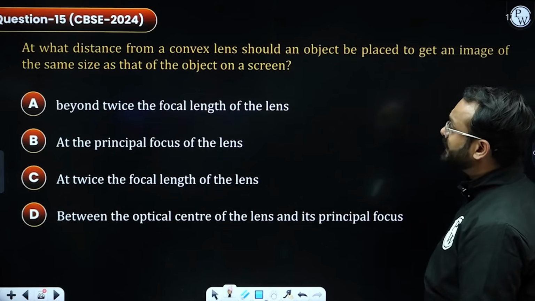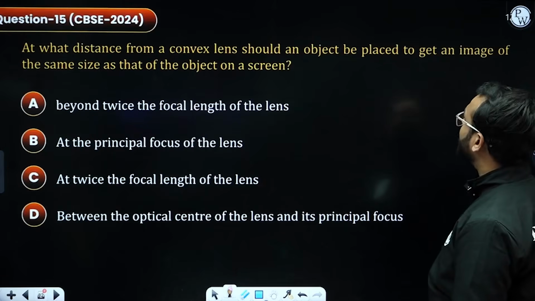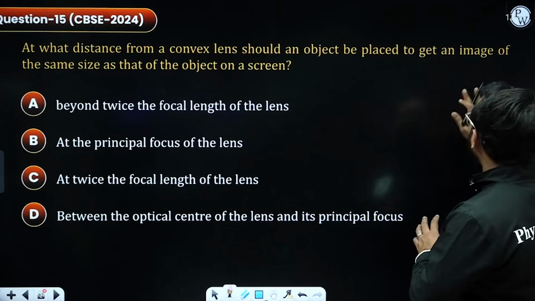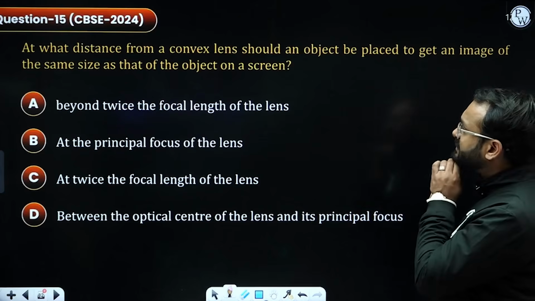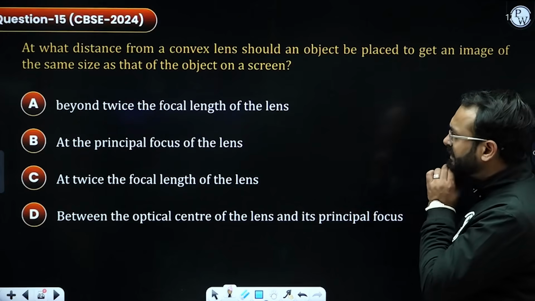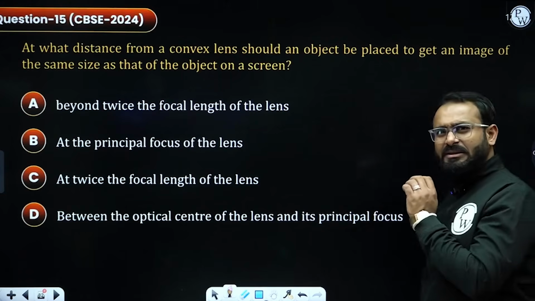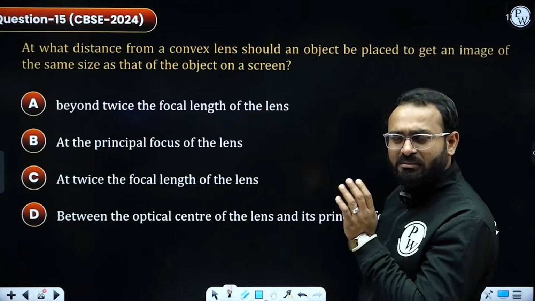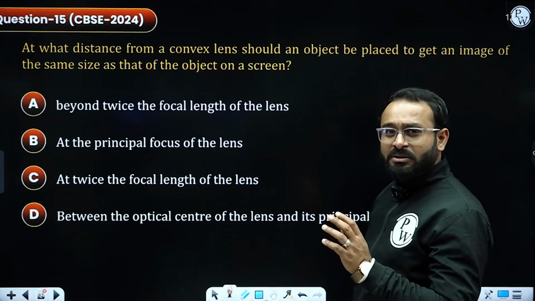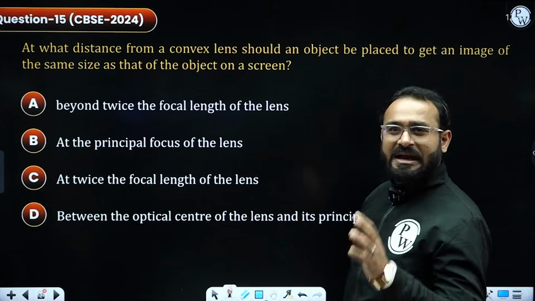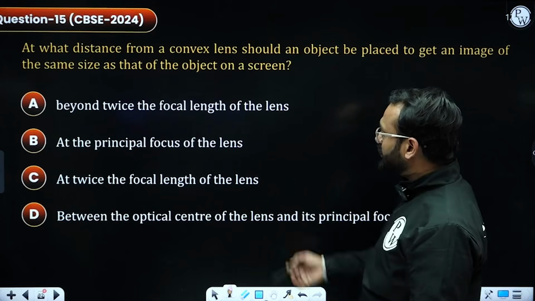At what distance from a convex lens should an object be placed to get an image of the same size as that of the object on the screen? Really? They again ask the same question just after a year. So where do I need to put the object? At center of curvature. So let's have a look.